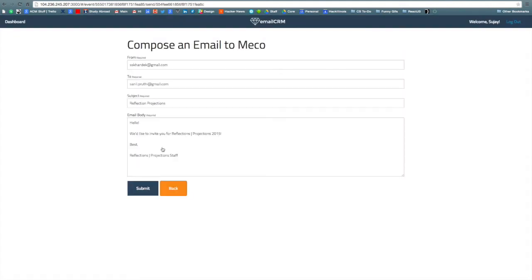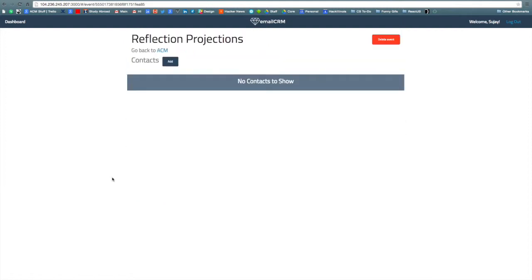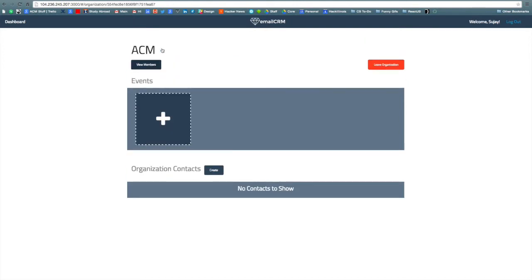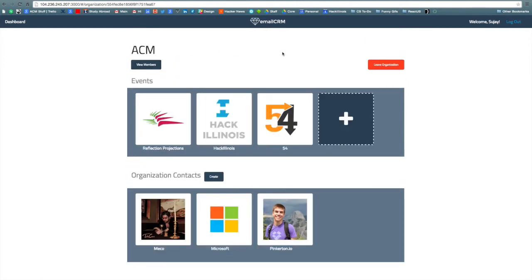As you can see, we're taken to the email template view, and all of this information was dynamically loaded in from our email template, which we created when we created the event. Great, so let's customize this email and then send it to Sunny. Perfect. Now we can see that Sunny's been sent an invite to Reflections Projections. So now let's go back. Sujay's work is done in ACM, and he wants to leave the organization.